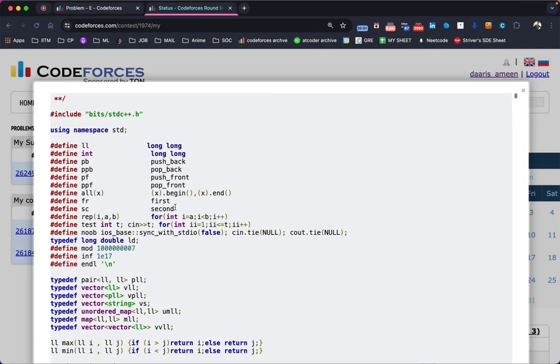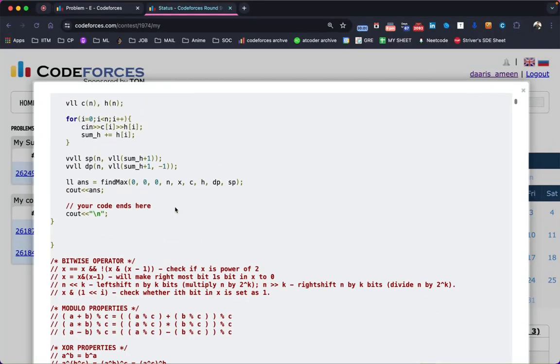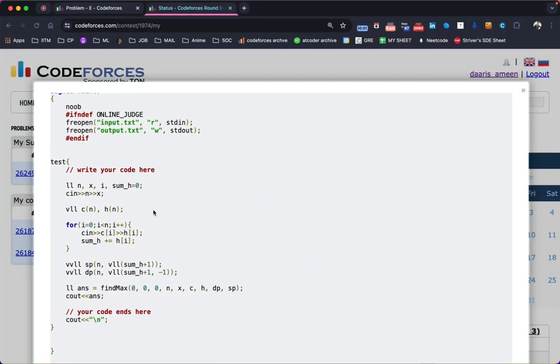So if you go into the code, you see here I'm just getting the inputs after the test cases. The first ones are n and x, where n and x stand for the number of months and how much he will earn in each month. Next come the c of n vector and h of n vector, where c of n will store the cost of happiness in each month, and h of n will store the amount of happiness that I can buy in that month.